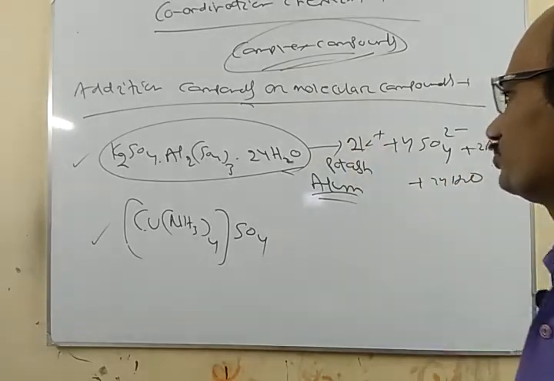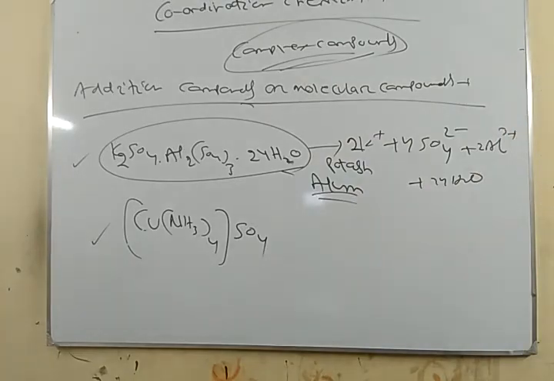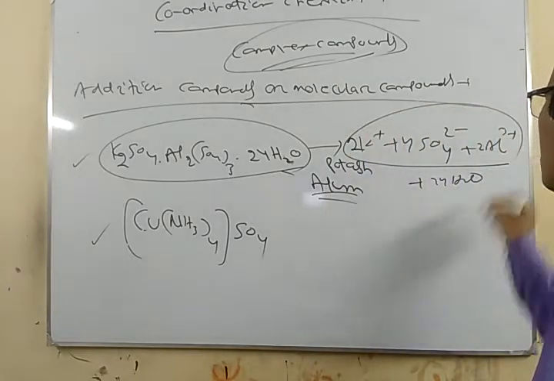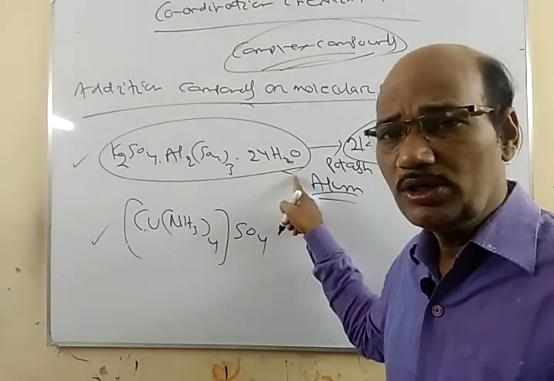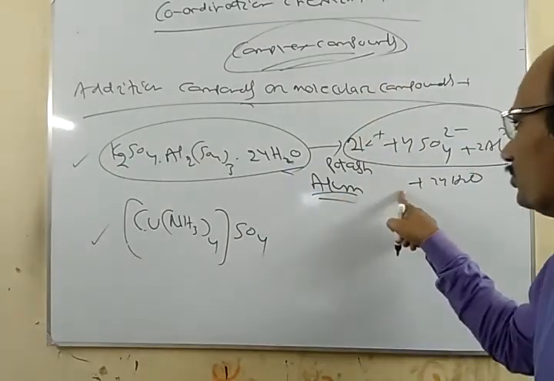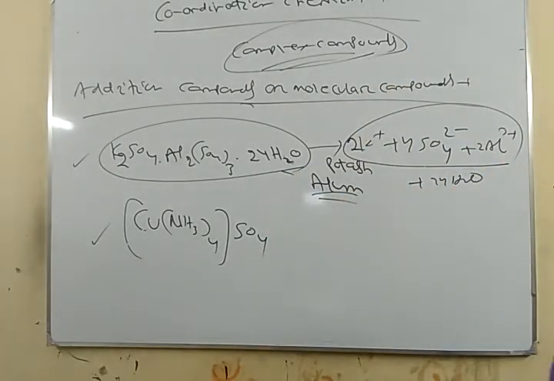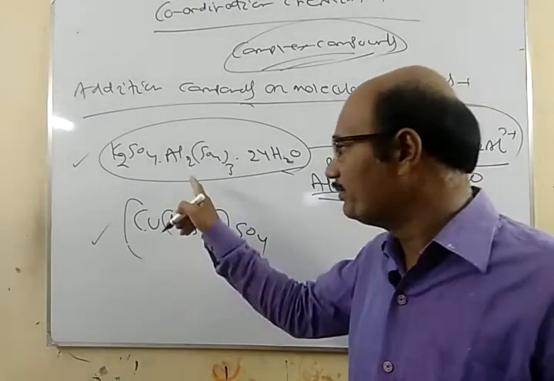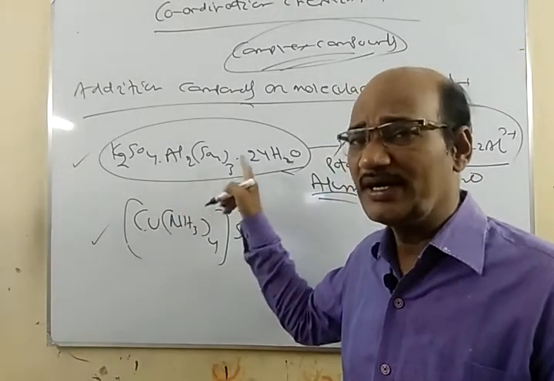So this compound will undergo complete dissociation into ions, and it will lose all of its identity.